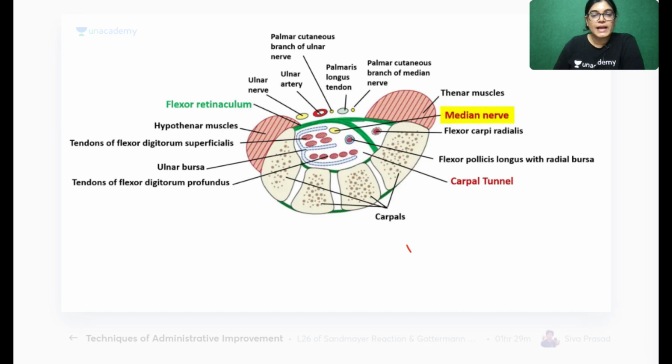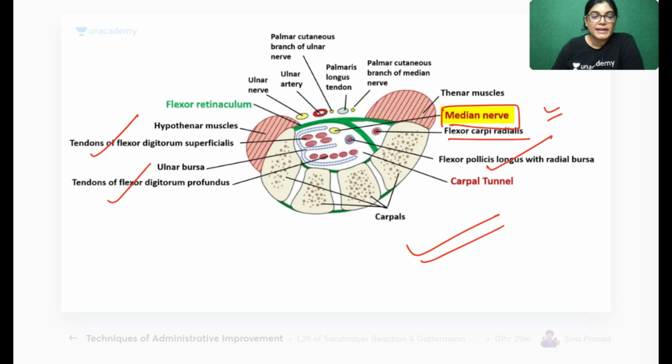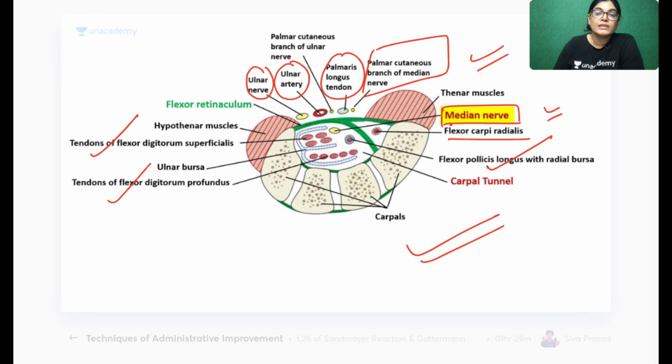So see here, this is a very beautiful diagram which is showing the contents. You can see here, the median nerve is the most important content of the carpal tunnel. Along with it, tendons of flexor digitorum superficialis and profundus are there, and the tendon of flexor pollicis longus. Flexor carpi radialis, which is shown here, passes exactly between the gap of the flexor retinaculum or transverse carpal ligament. And here you can see both ulnar nerve and ulnar artery, along with palmaris longus and palmar cutaneous branch of ulnar nerve and median nerve. All these structures are passing above the flexor retinaculum. So ulnar nerve is the correct answer, not passing below flexor retinaculum.